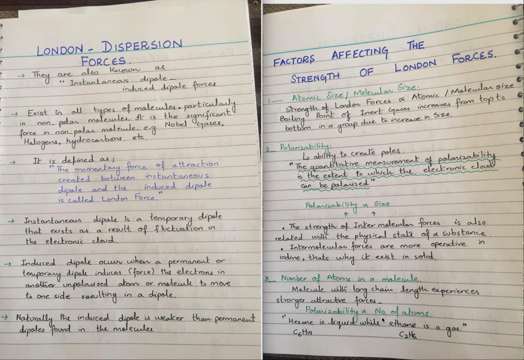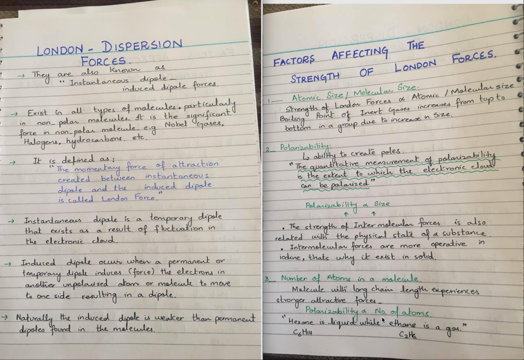So one thing more: the physical state of a substance is also related to the strength of intermolecular force. Stronger the intermolecular force, the greater is the tendency of a substance to exist in the solid state. For example, fluorine, chlorine, bromine, iodine are all halogens.